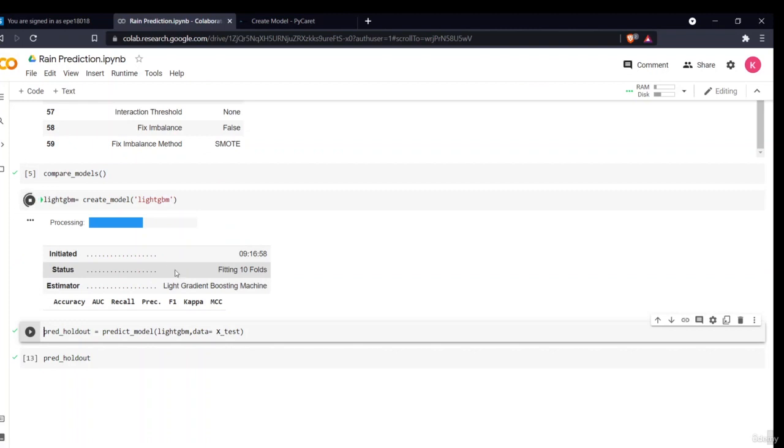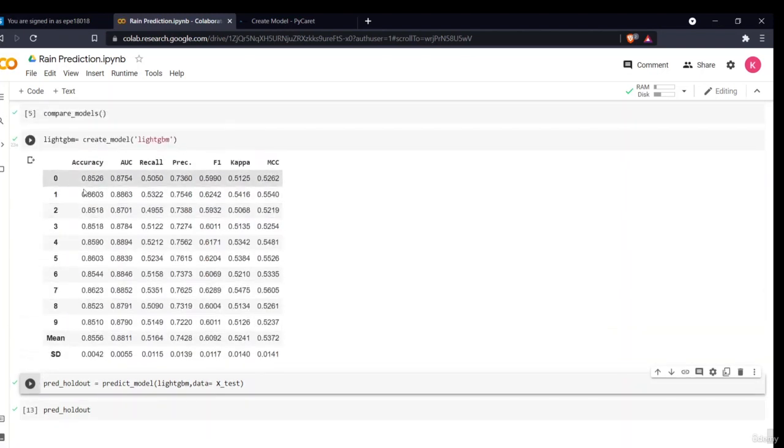As you can see, it is saying fitting 10 folds. That means it is taking 10 folds for the data, so it will run 10 times on that data. It will be giving me accuracy, AUC, recall, precision, and all of that. After that, my model will be created, and then I'll just predict my results.